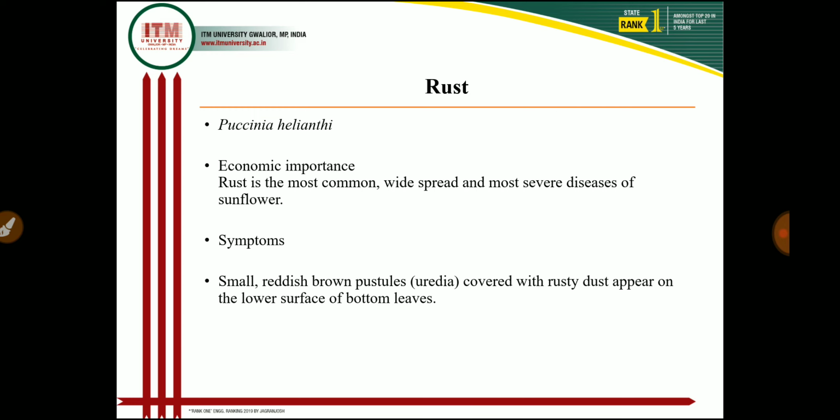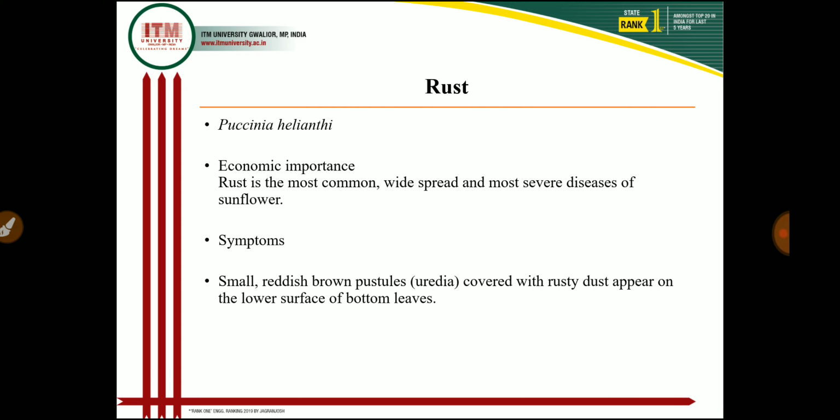The next disease is the rust, and this rust is caused by Puccinia helianthi. Rust of sunflower is a very important disease in the sunflower crop, and almost 10 to 15% crop loss occurs due to rust disease. Rust is the most common, widespread and most severe disease of the sunflower, and the disease is most common in the temperate and subtropical region, and severe in the winter month, and causes considerable yield losses whenever it repeatedly appears in early stage of the crop growth.